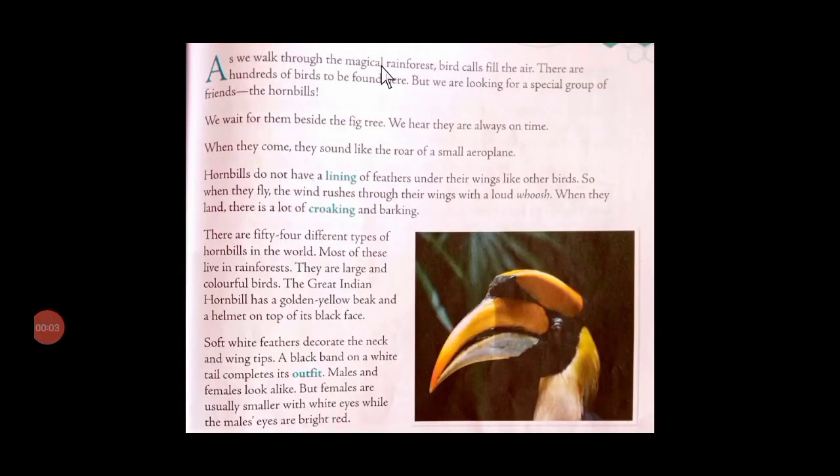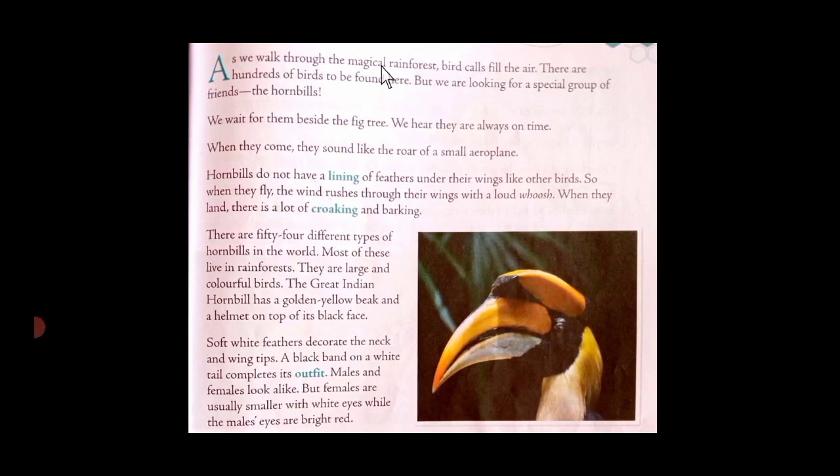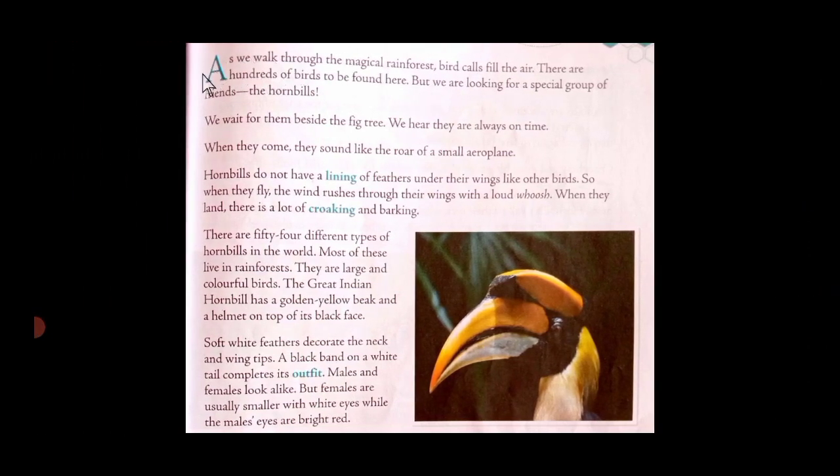Here we are on page number 111. Look at the first line. I will read as well as explain at the same time. You have to be attentive. So let's start. As we walk through the magical rainforest, bird calls fill the air. Bird calls means the sounds of birds. There are hundreds of birds to be found here, but we are looking for a special group of friends, the hornbills. Children, here the name of the narrator is not mentioned in the lesson, but the narrator is sharing his experiences when he walks through the rainforest with some other people.